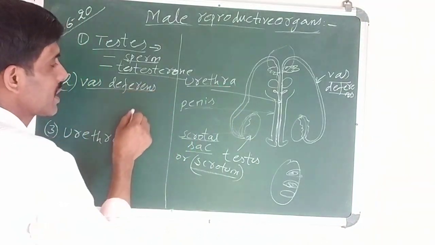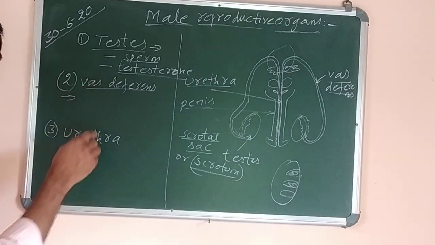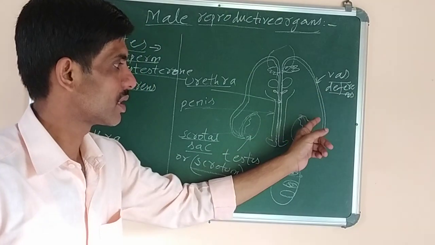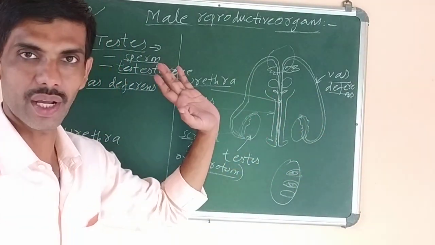Now what is vas deferens? It is the name of a duct which carries. Here I have written, you can see, vas deferens. It is the name of a duct which carries the sperm cells from the testis to the urethra.